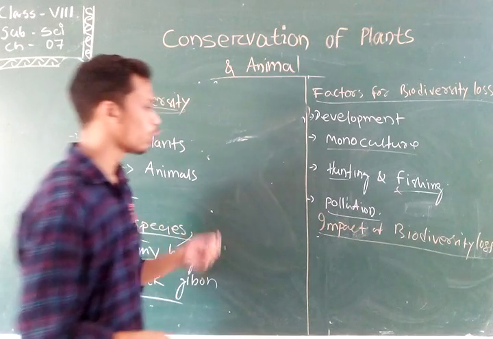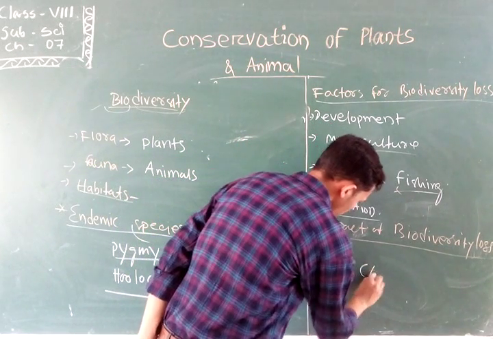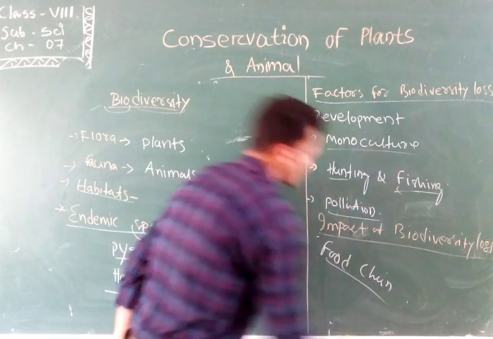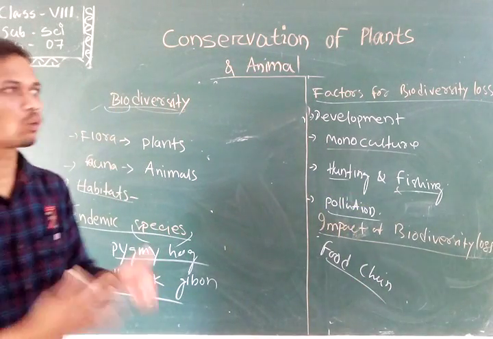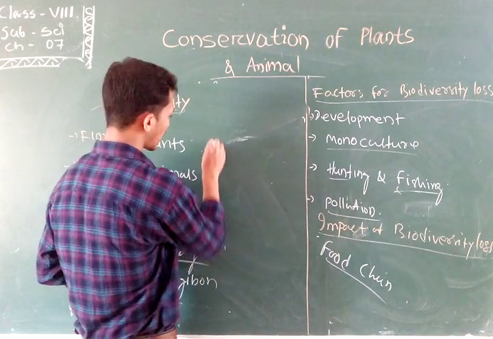After that, it also impacts the food chain. If the food chain is disturbed, then the whole ecosystem will be disturbed. So what is a food chain? Suppose this is a grass.